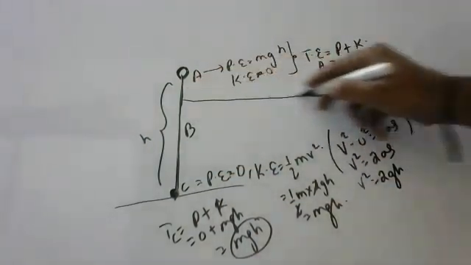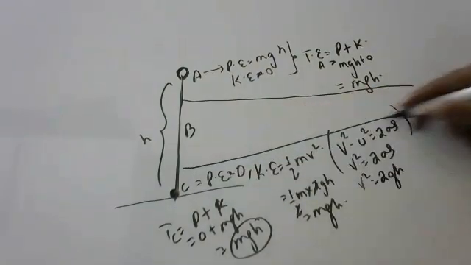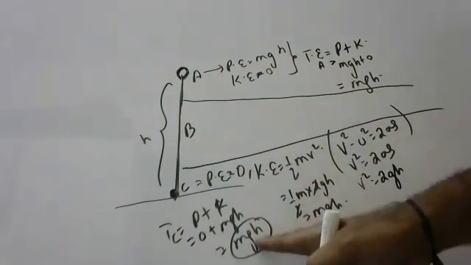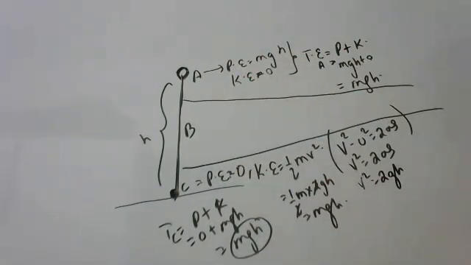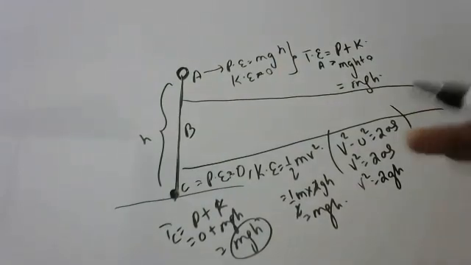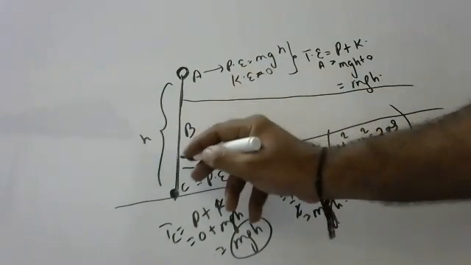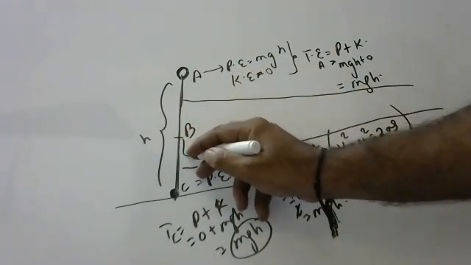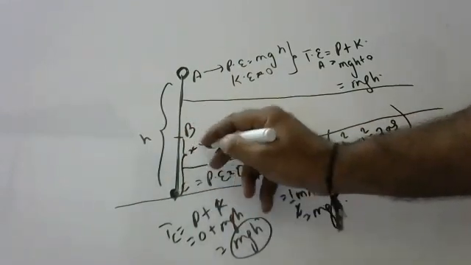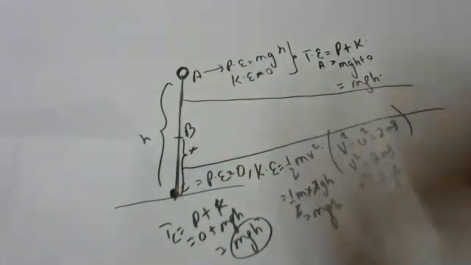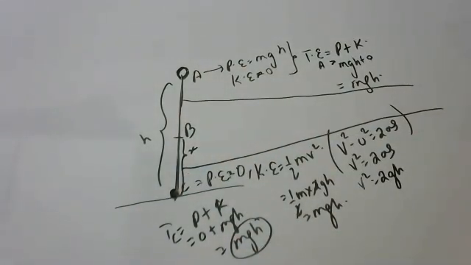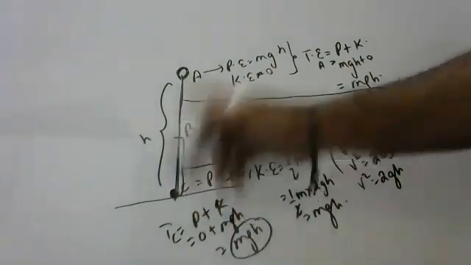Now A is over, C is over. A I proved is mgh, C also, and I will prove B is also mgh. Listen carefully, children. If you don't listen, you won't understand. I don't know how much you are understanding. So imagine this is at height x from the ground.